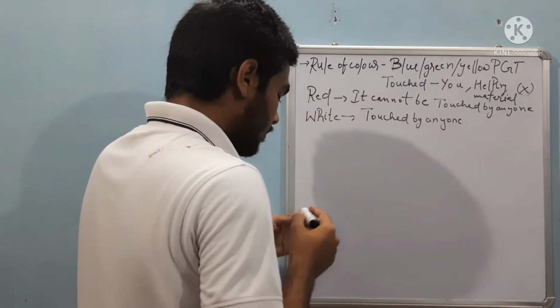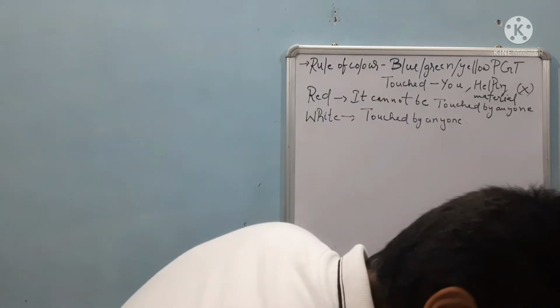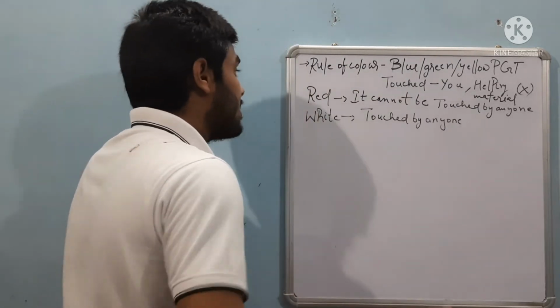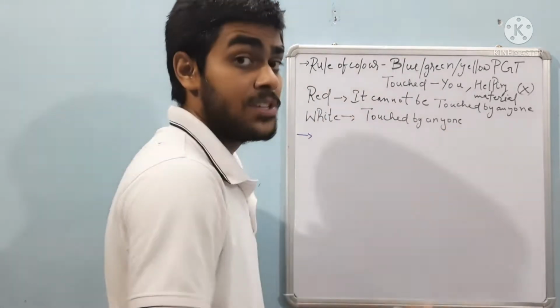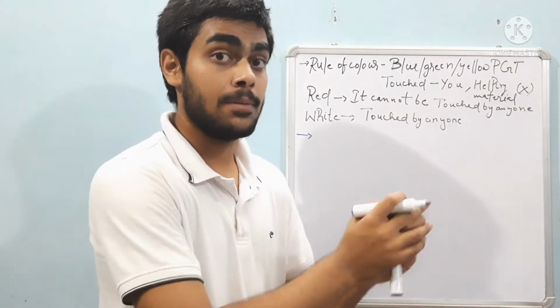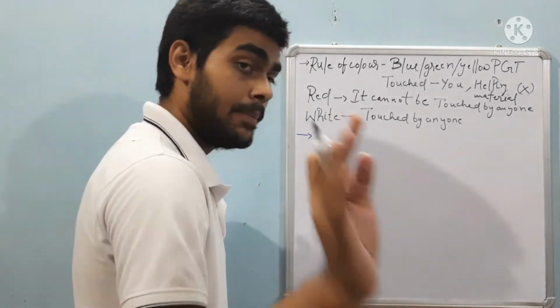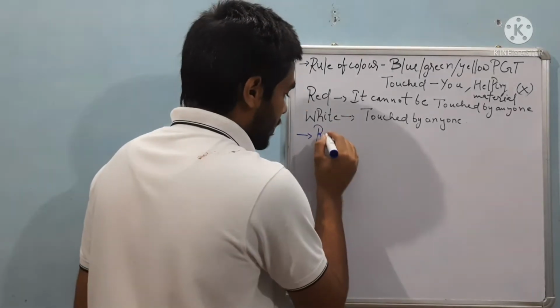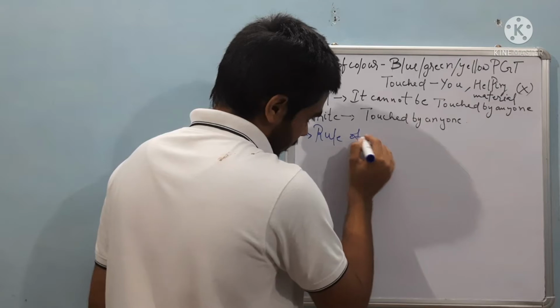Now, rule number 2 is the rule of distance. The rule of distance says that any distance which is greater than 4 feet has to be bridged. It cannot be jumped by the person.